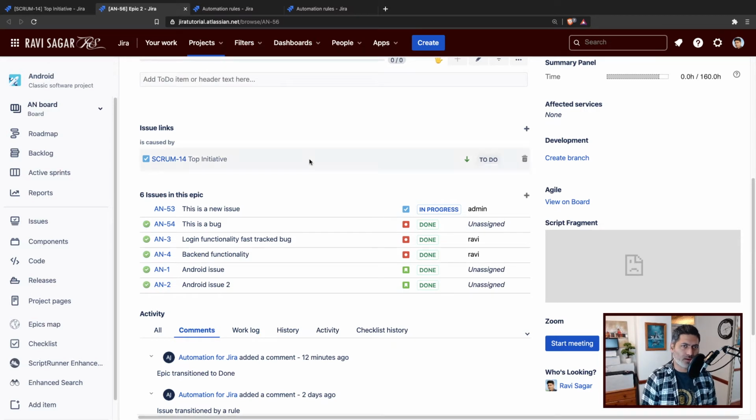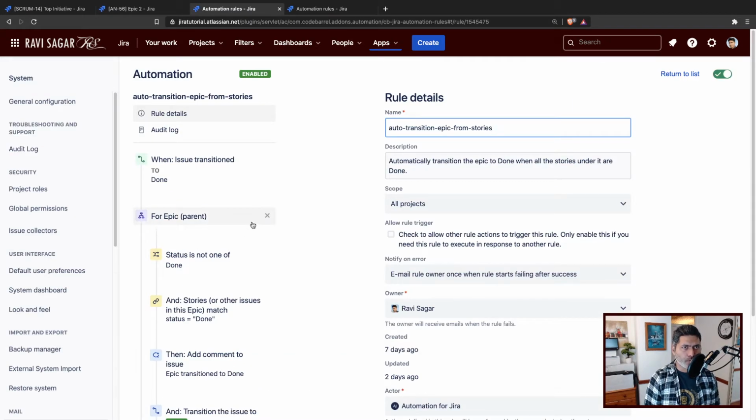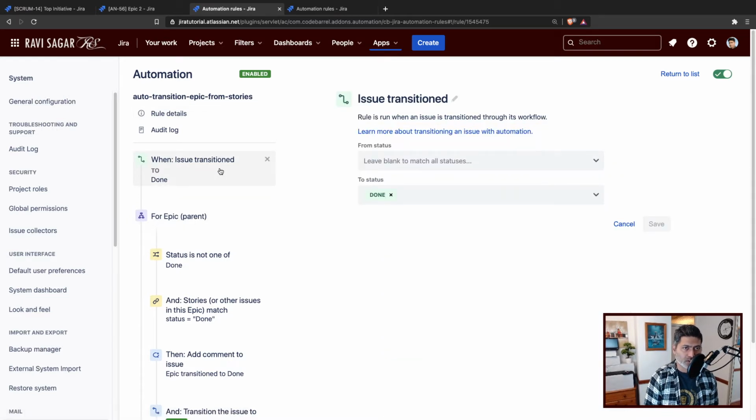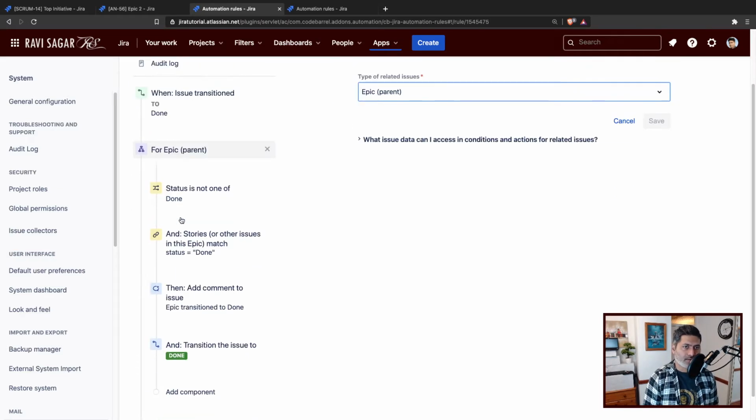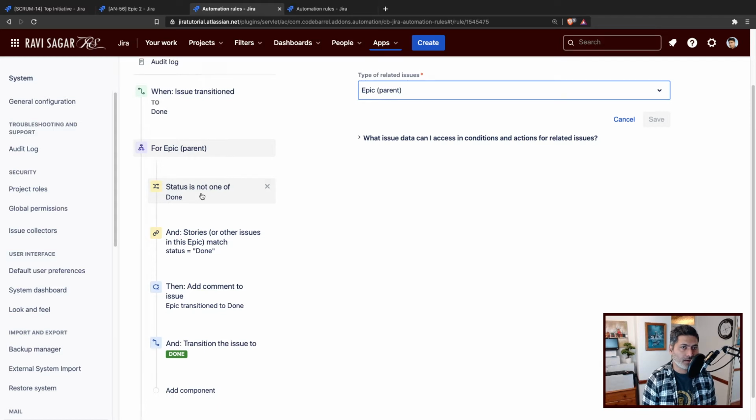I'll probably show you the rule, how it looks. So there are two rules. Number one, the first rule will make sure that whenever you change the status of a story, and if all the stories under that epic are closed or done, then change the epic status as well. We are going to trigger this when the issue is transitioned to done. You can also add one more condition, that only do it for stories or issue types that are not epic. Then we'll find out the epic, and then we'll check a condition, if the status is not already done, then